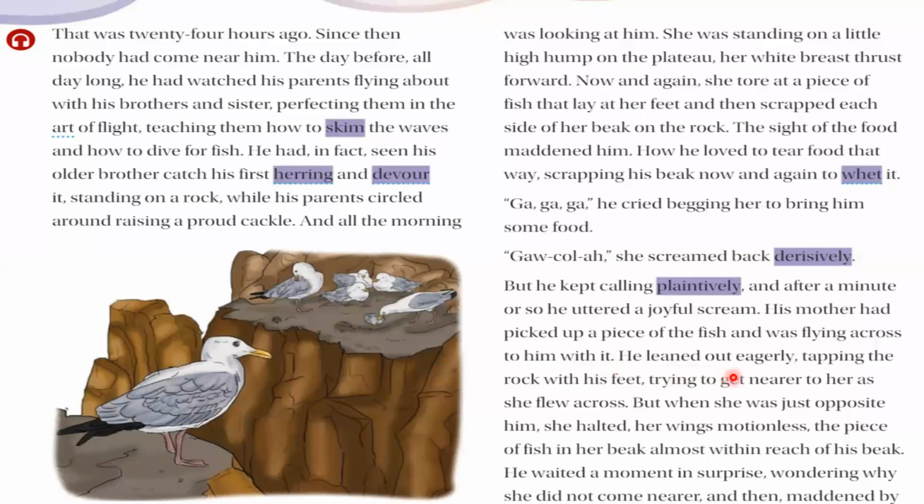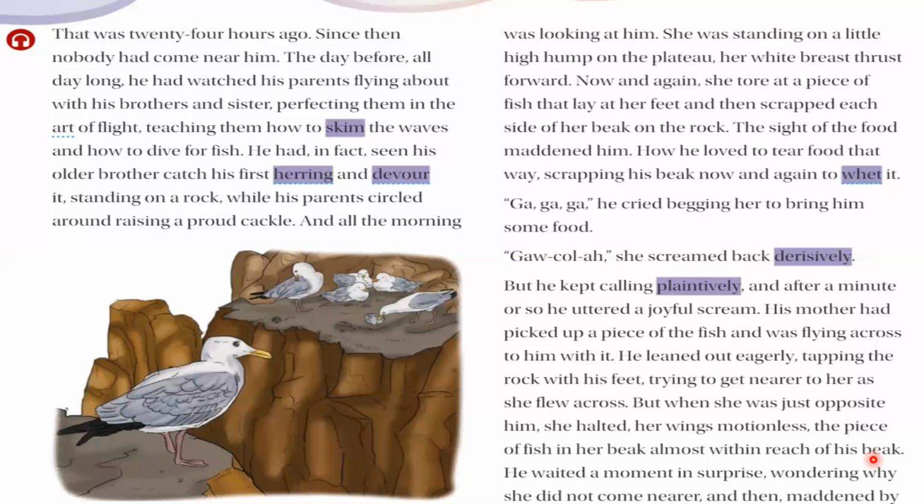He leaned out eagerly, tapping the rock with his feet, trying to get nearer to her as she flew across. So that young seagull also started moving towards his mother, and he started tapping the rock. But when she was just opposite him, she halted, her wings motionless, the piece of fish in her beak almost within reach of his beak.